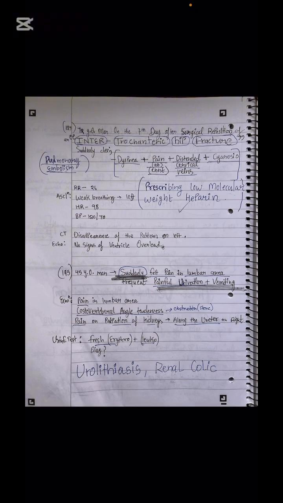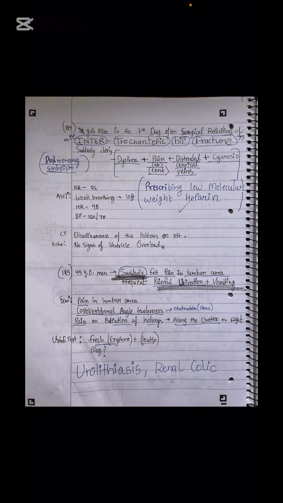Costovertebral angle tenderness shows what? This is Pasternatsky sign, which is positive in the cases of renal colic as well. So costovertebral angle tenderness is thumping on the patient's backside on the costovertebral angle, and the patient will report the pain. So pain on palpation of the kidney along the ureter on the right. So remember, radiating pain, or pain along the ureter, sudden pain, these are the cases of